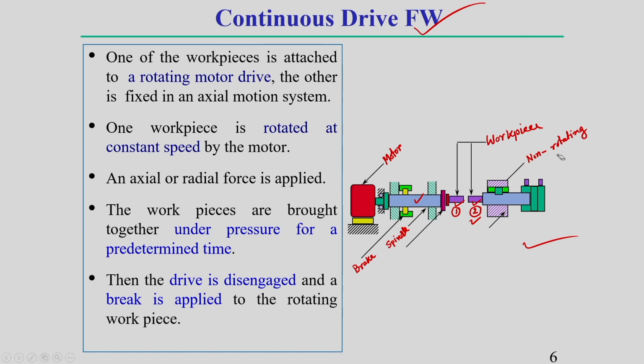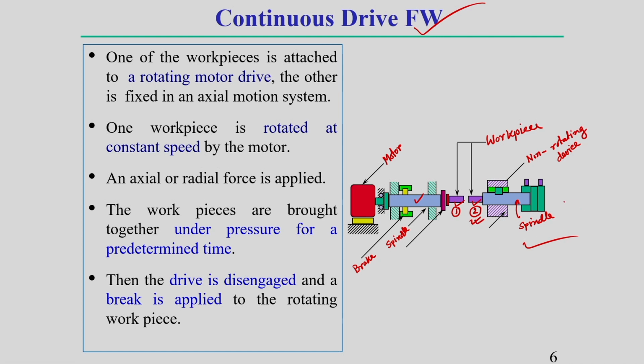This right side non-rotating device is also connected with some spindle. This spindle consists of workpiece 2. Another thing, this non-rotating device has a motion. This is the right side spindle, and in front of this right side spindle, workpiece 2 is connected.